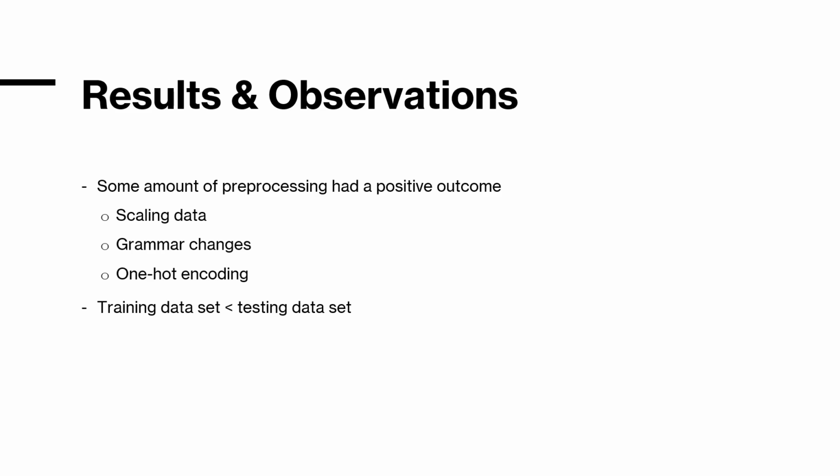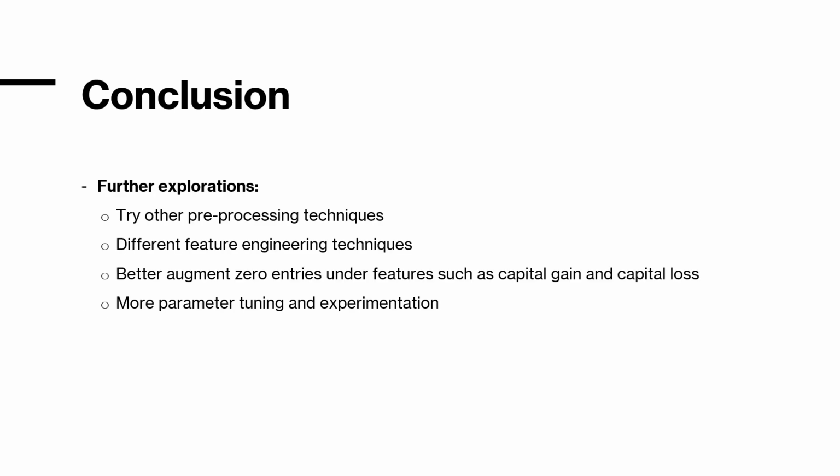Also, a big observation that we've made here is that usually when it comes to training models, we have a split where there's a lot more training data than testing data. But in this particular instance, it's been like half of the data. There's only been half of the data available for testing that has been allowed to be used for training. So we found this very odd, and this could be why we weren't able to consistently increase our scores as we would have hoped.